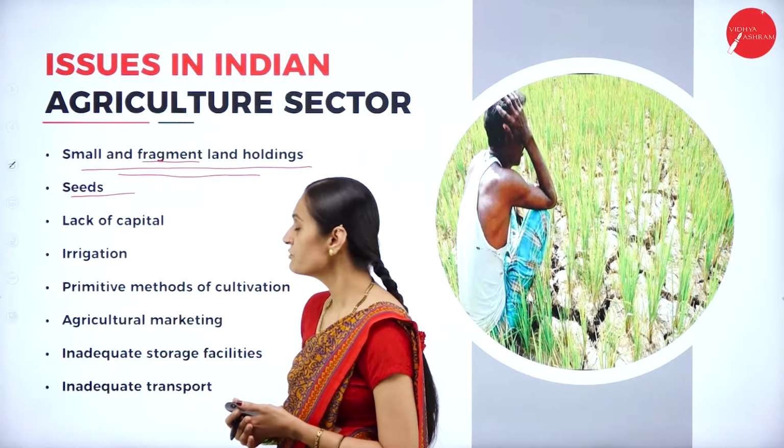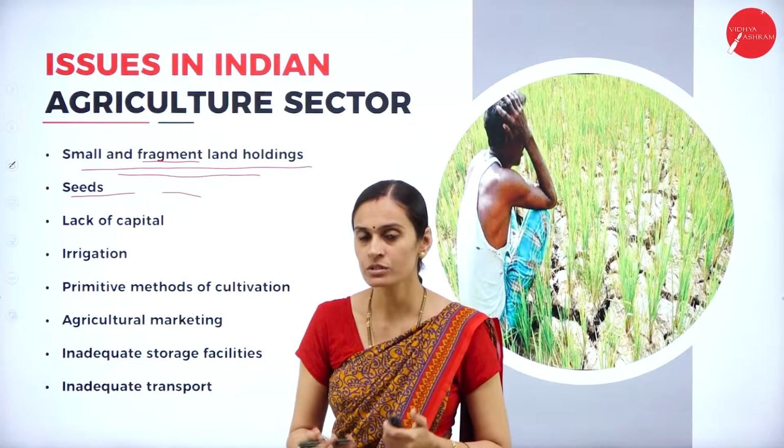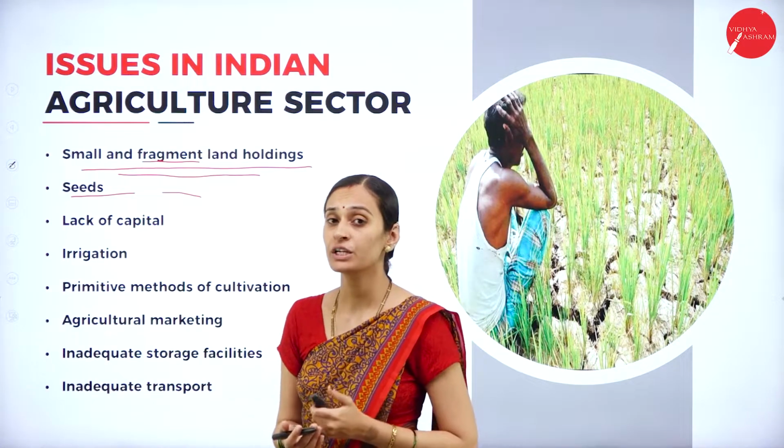Considering the problem of high variety seeds, the government introduced different agencies to provide good quality seeds. I have noted two agencies here.